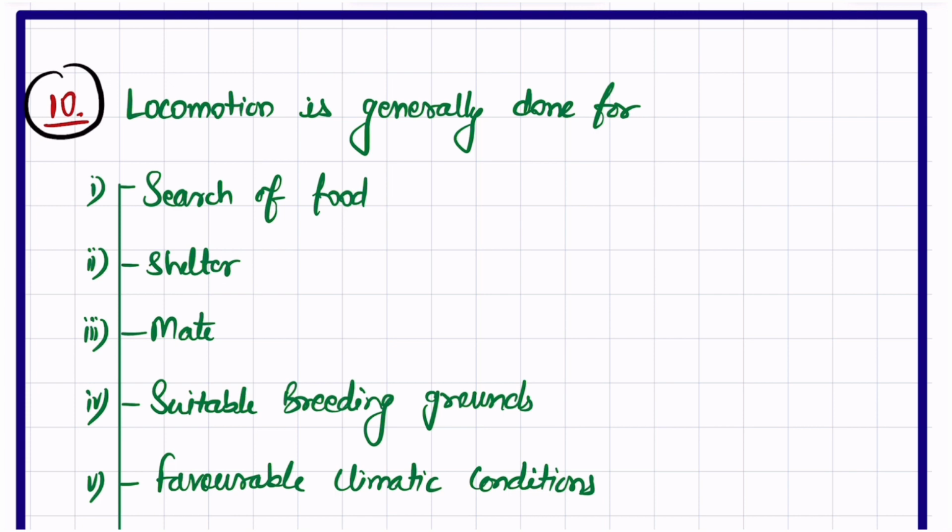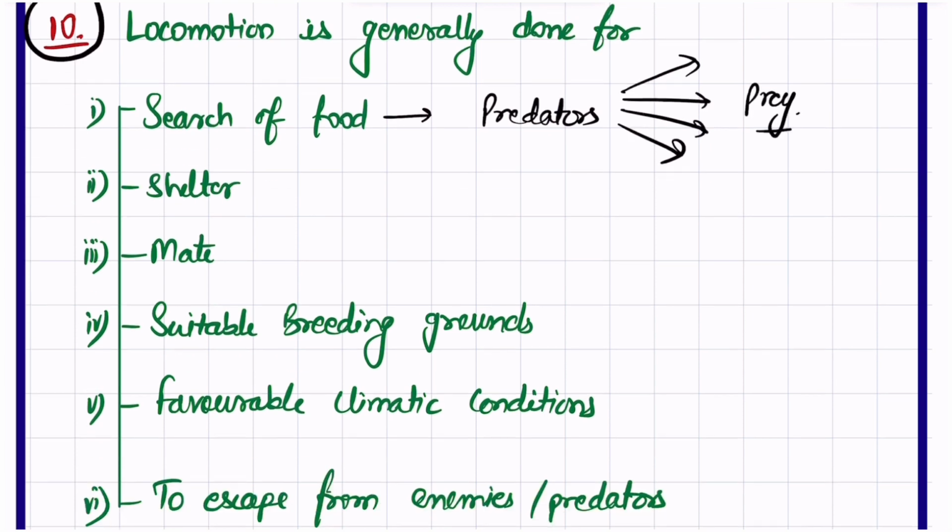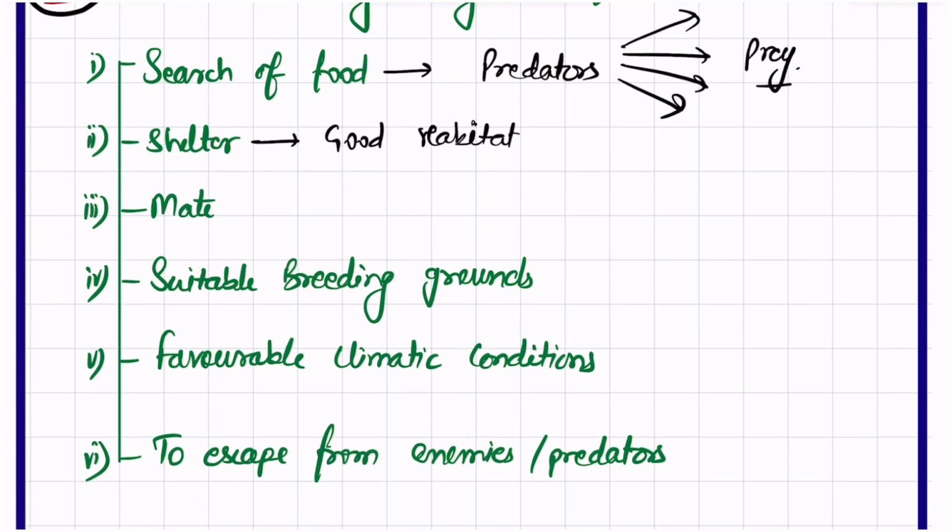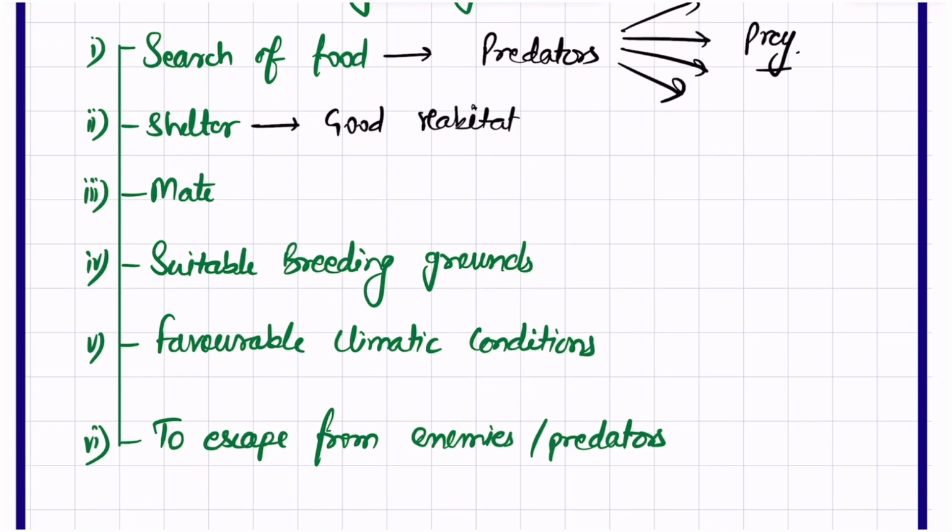So last point: locomotion can be done for search of food, like predators moving across different terrain, different areas, different fields in order to search for prey. Shelter means a good, favorable habitat. The animals are searching for good, favorable, safe habitats.